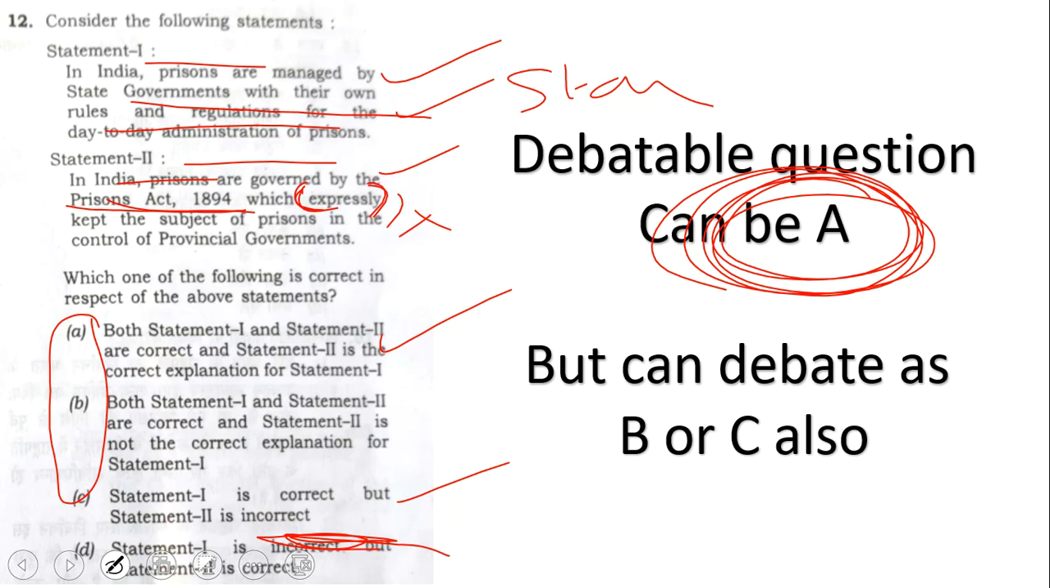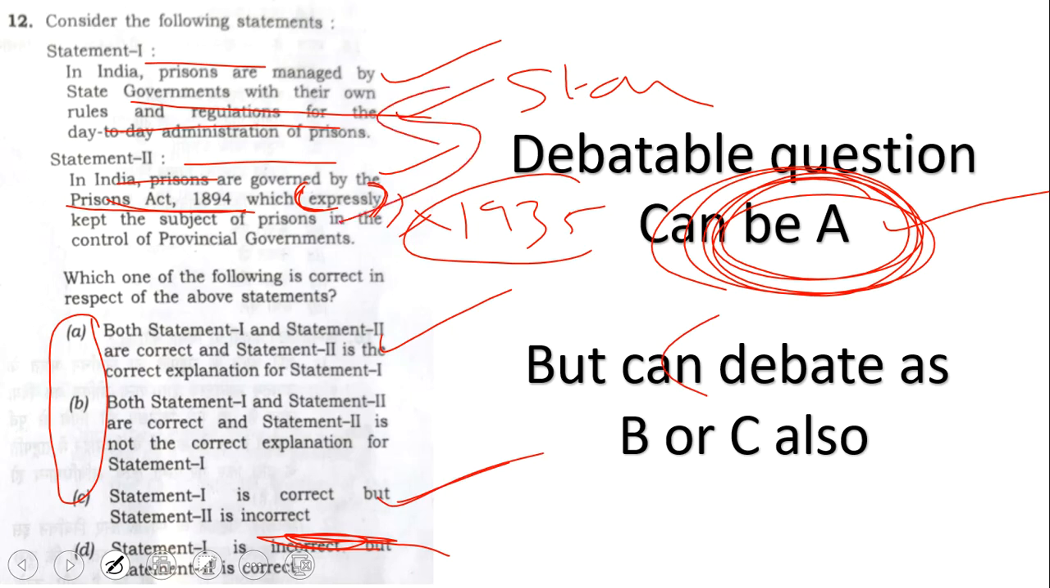It expressly kept the subject of prisons in the control of the provincial government. Because the 1935 Act, which we study in polity, also had this, and from there it was adapted into this Act. So what does expressly mean? If UPSC takes it in the normal sense, the answer is A. Else it is B, or else it is C, or maybe this does not explain that. That also can happen, then it can be B. That's why I put these three options.